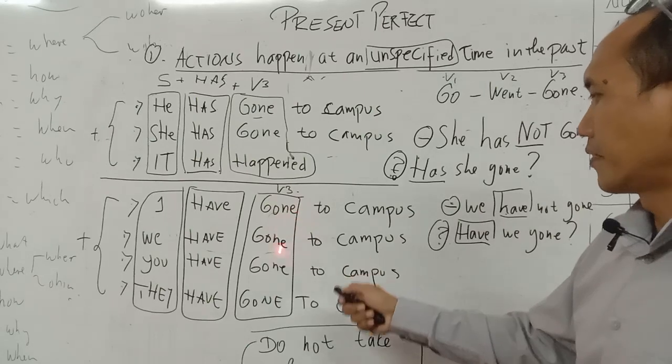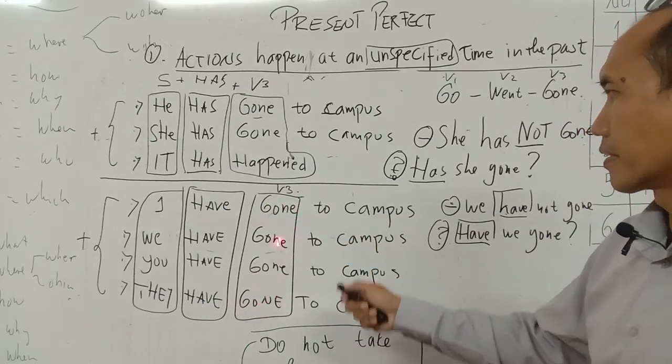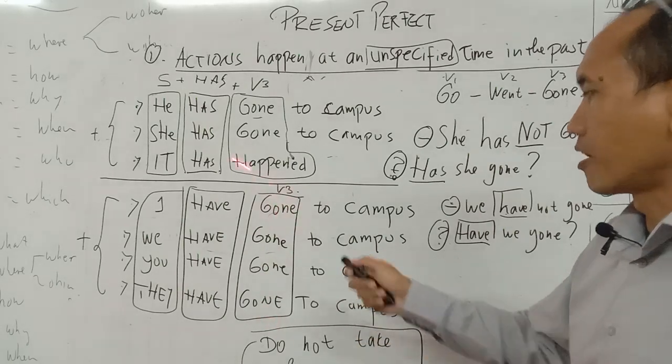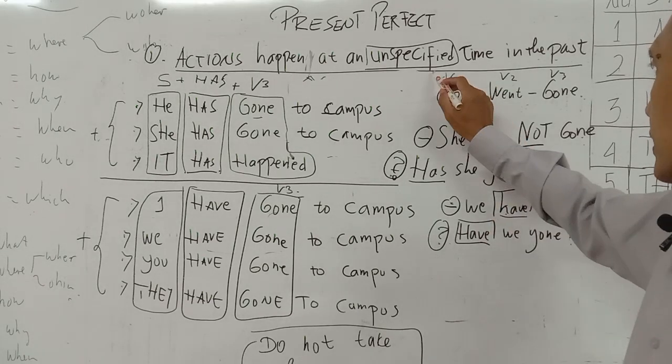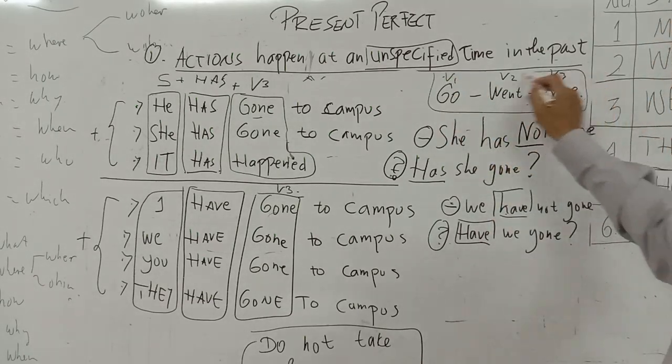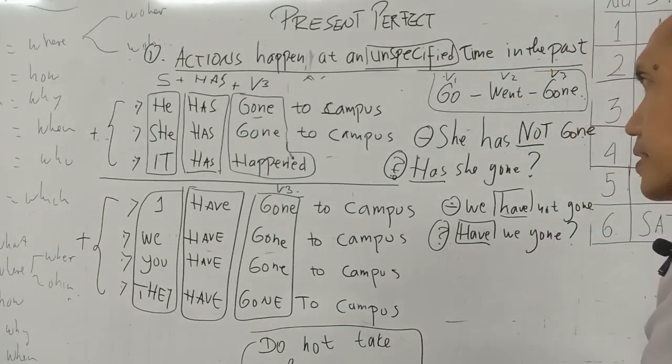Still, the verb is present perfect verb. It is gone. We must know how to form the irregular verb. It is the irregular verb. There is a list of irregular verbs.